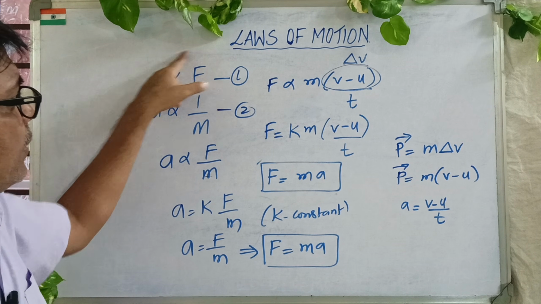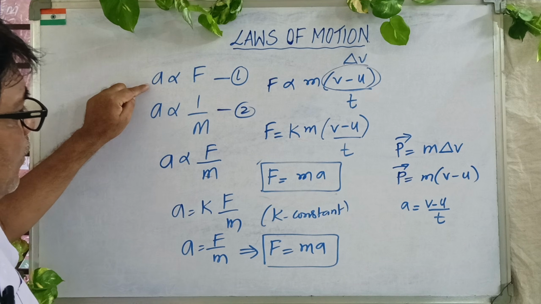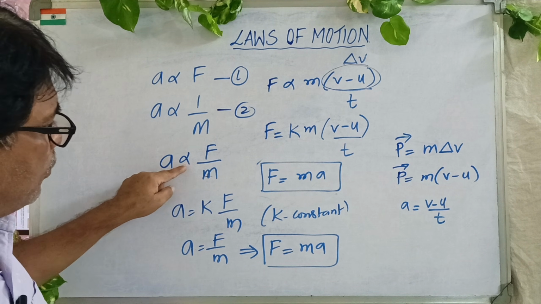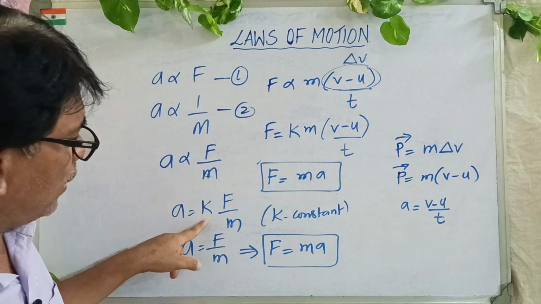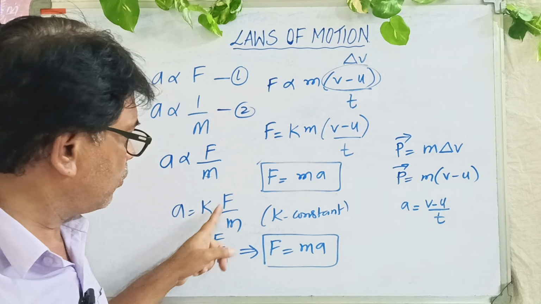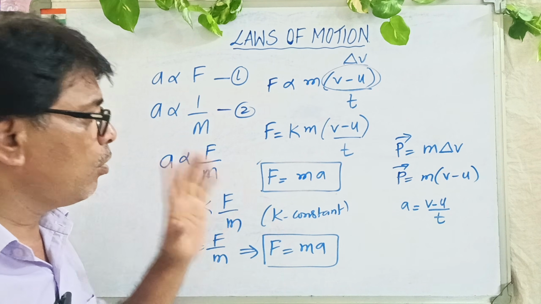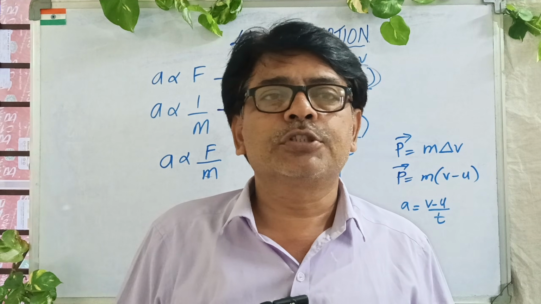Why? Because these two are friends. So here you can even write F. A is proportional to F, A is inversely proportional to mass, therefore A is proportional to F by m. If I remove this proportionality, you get a K constant. That means A is equal to F by m. Cross multiply, F is equal to ma. You got back your formula again, Newton's second law of motion.